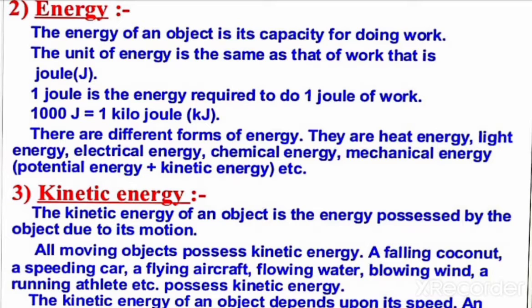The word energy is very often used in our daily life, but in science we give it a definite and precise meaning. The definition of energy: energy of an object is its capacity for doing work. The unit of energy is the same as that of work, that is joule.